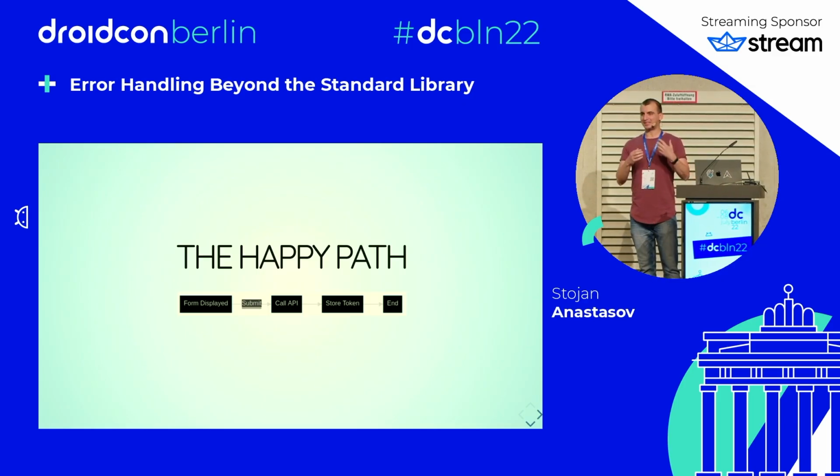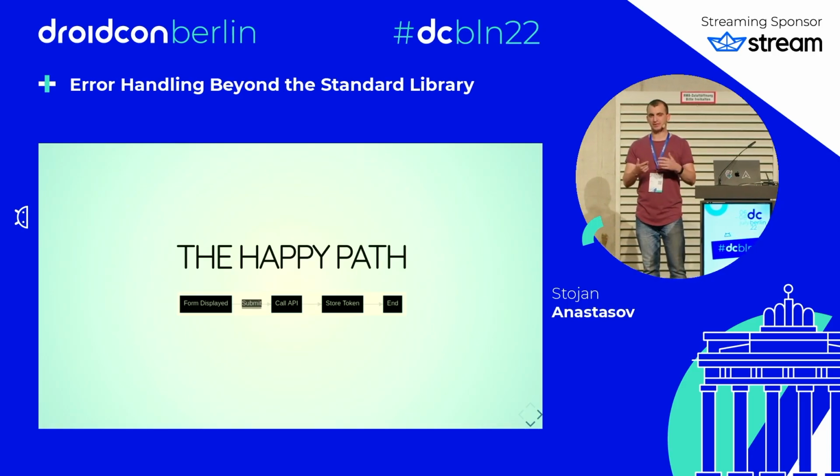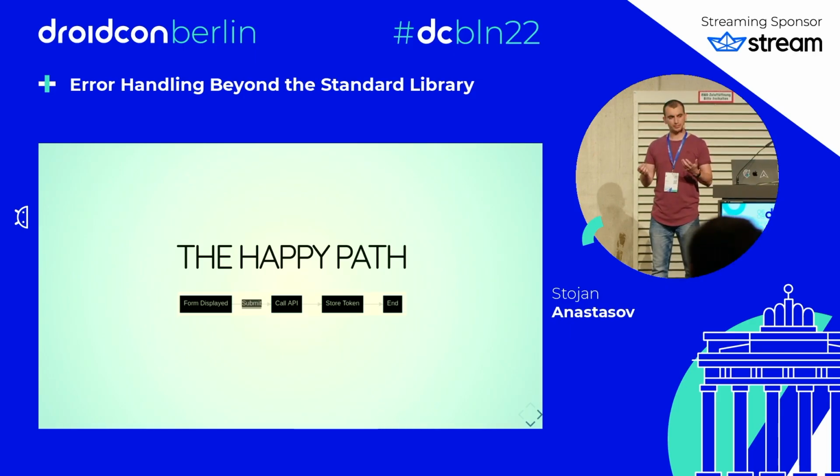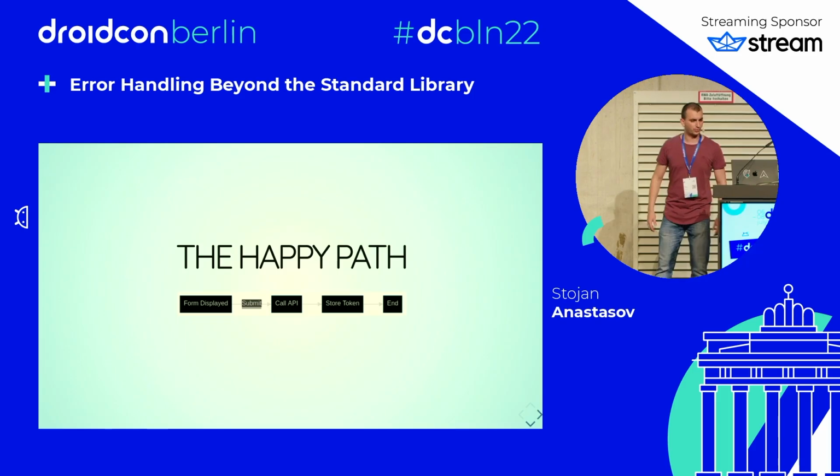let's talk about things that could go wrong outside the happy path. So we could have an empty form. We could have a user that entered some invalid data. The network could be down, so the network call can fail. We could have made an error while coding and configured retrofit or whatever library we use there wrongly. That can also throw an exception. And we could go out of memory if the request is too large or the response is too large and we're not using a library that supports streaming. And probably a lot of other things can go wrong.